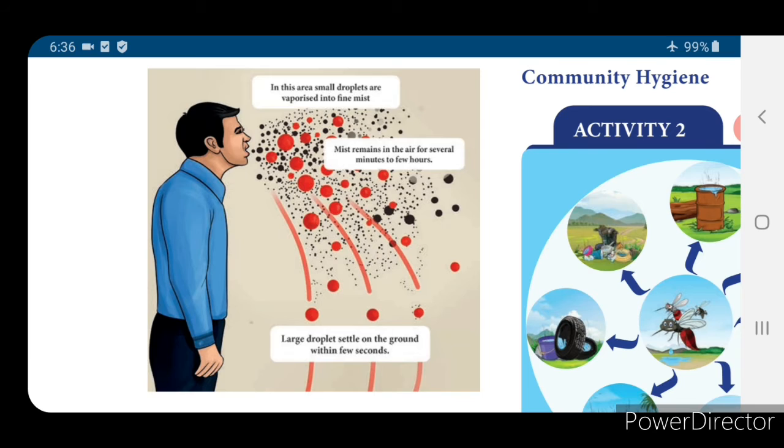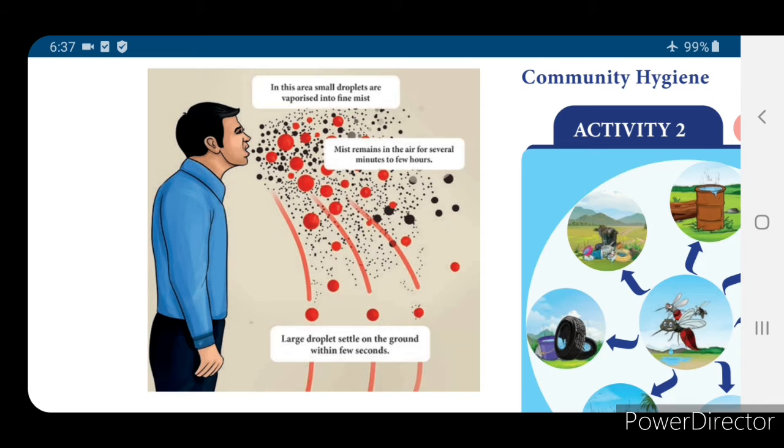Through this transmission through the air, the virus moves from an infected person to another person. The disease causing bacteria or viruses we call pathogens.